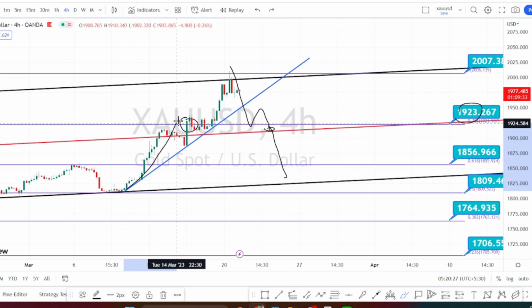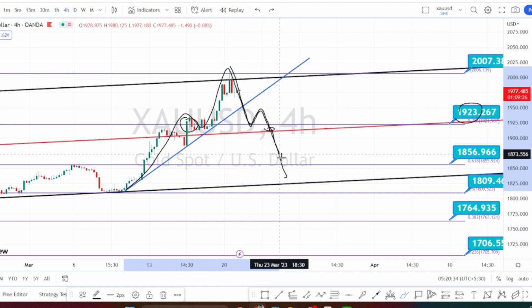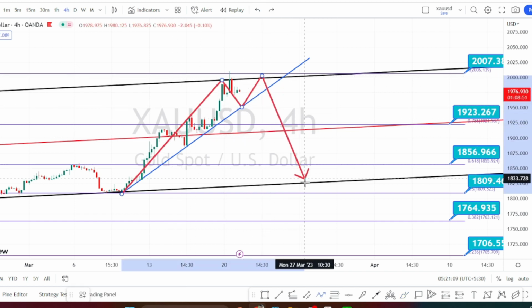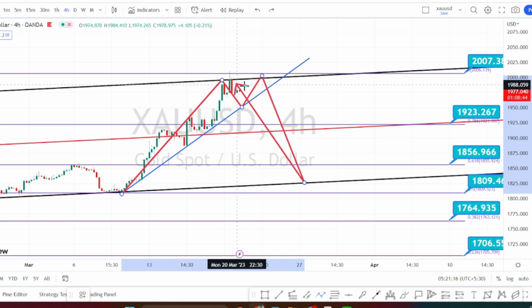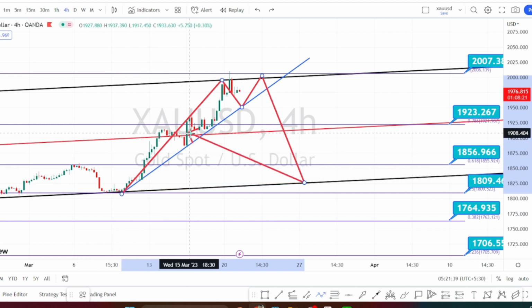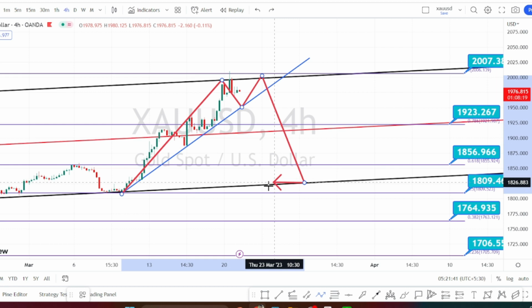I would request you to wait for the price action to make some sort of chart pattern in order to take a trade against the current trend. I am expecting a head and shoulder pattern or a double top pattern to be made before making a bearish side retracement. But still, any fall on the bearish side will be considered only as a retracement. It is not a trend reversal on the bearish side, as long as it is trading within this bullish channel pattern from the daily time frame.